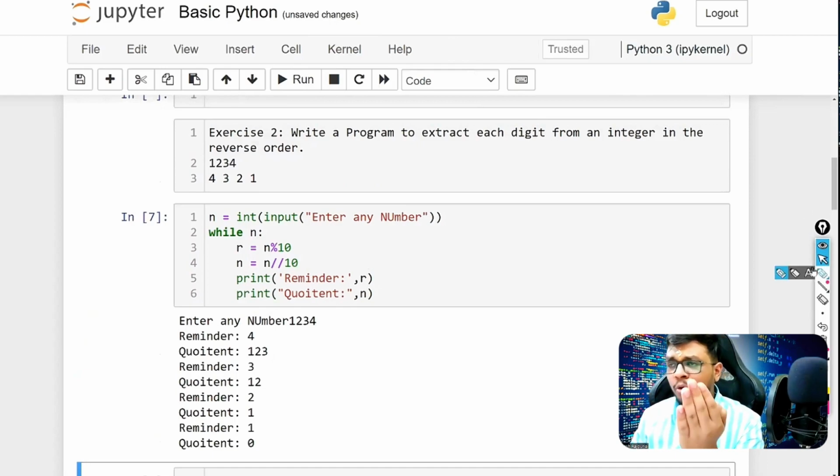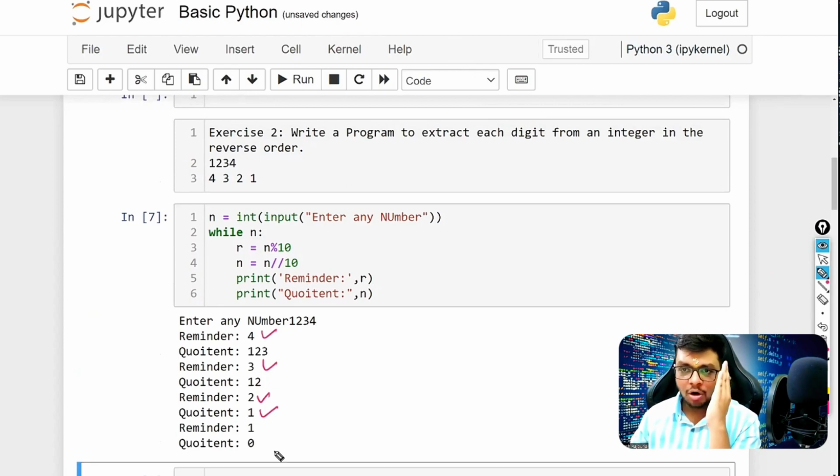Okay, now if I do that, understand it. In the same program I have done it: 4, 3, 2, 1. I did it very properly. I got all the remainders 4, 3, 2, 1. Now, if I just keep this remainder also, my problem is solved. I want that in reverse digit. I got that. Now I just need to keep that in a variable. That's it.